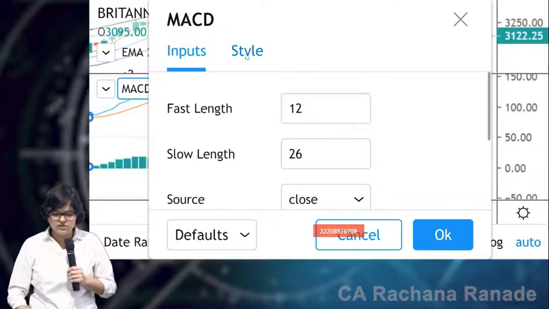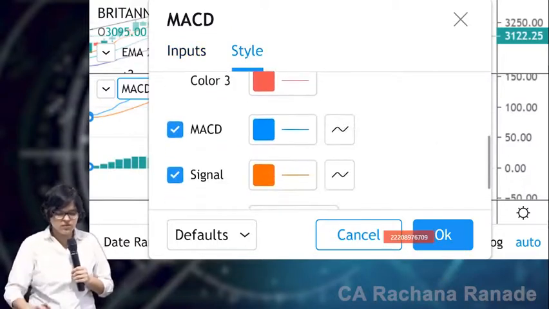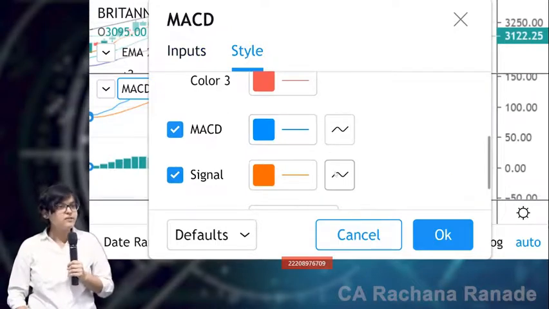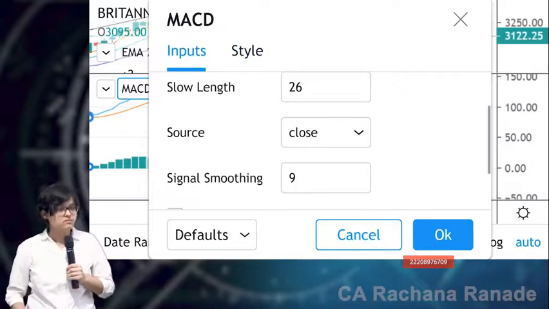Even if you check style, style is where you can define the colors. If you remember, the MACD line will generally be in blue, and the signal line will generally be in orange. So in style you can change colors, in inputs you can change the days. Source is close. Instead of that, if you want opening, you can do that.